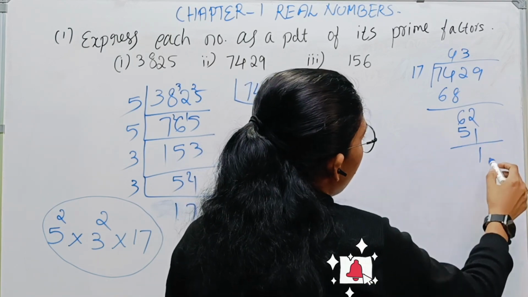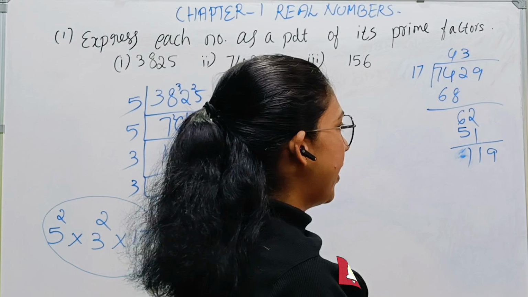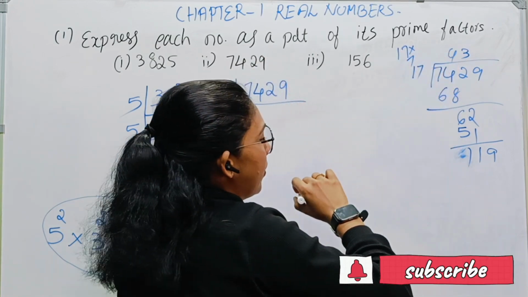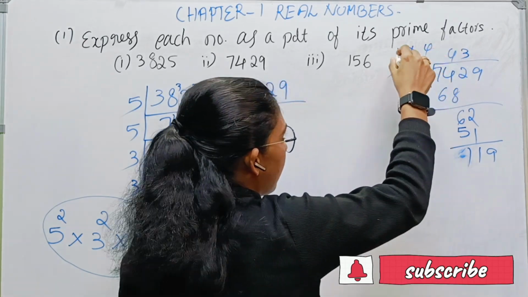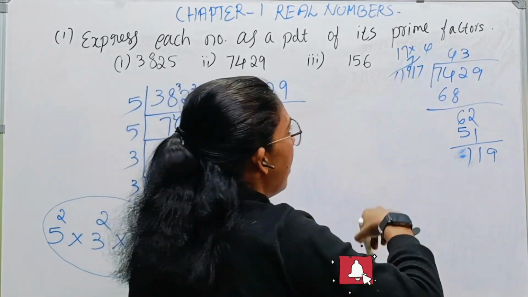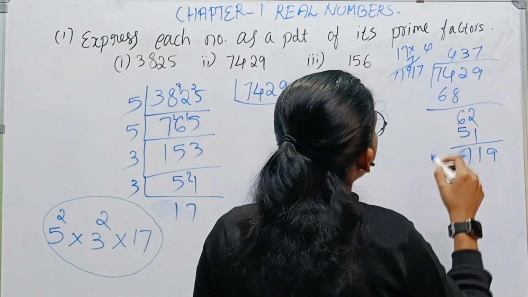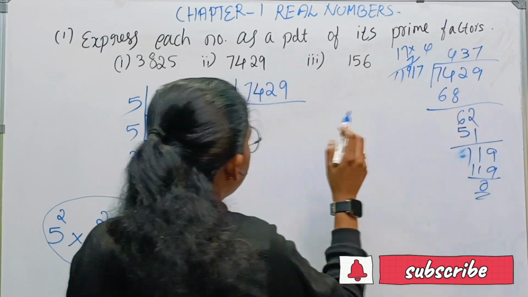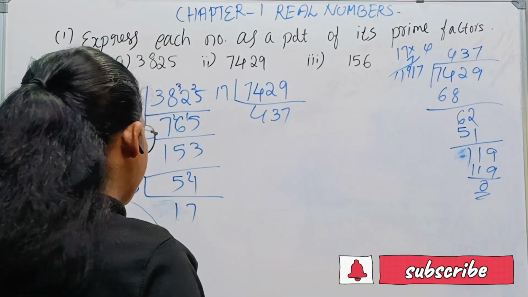Then finally 119 is there. And 17 times 7 is 119, so the quotient is 437. That is 437.